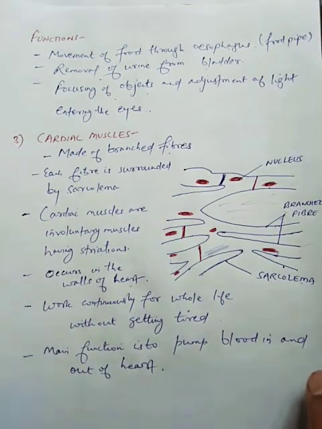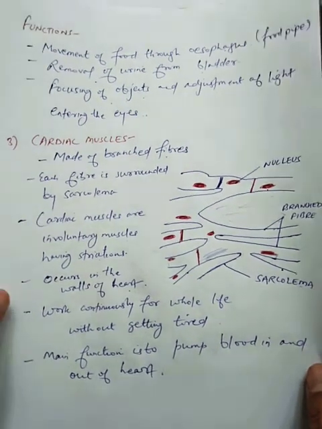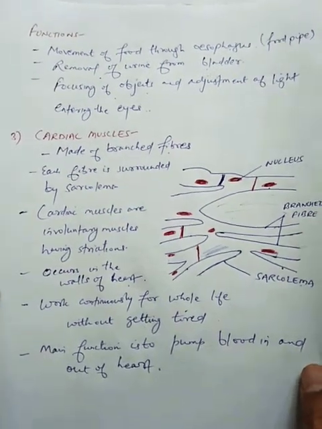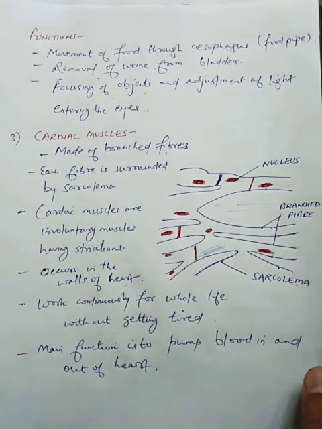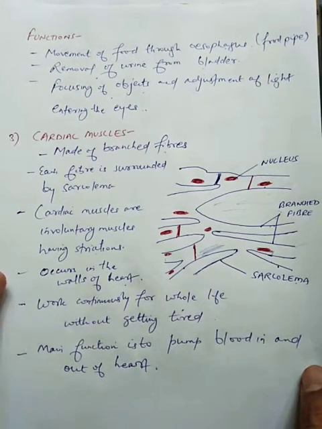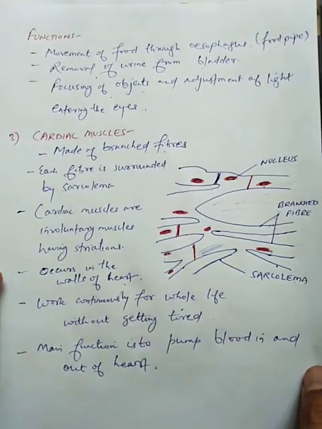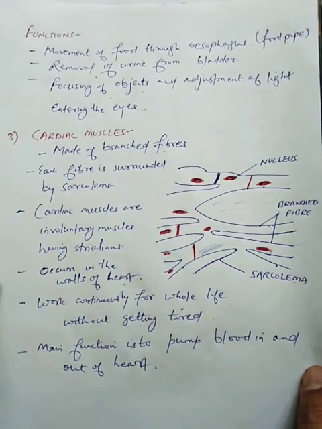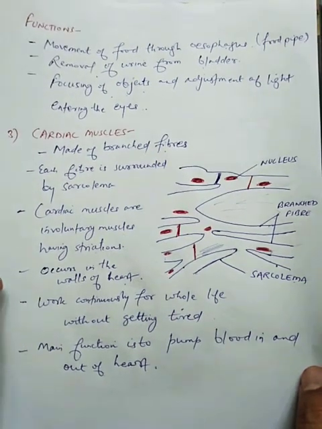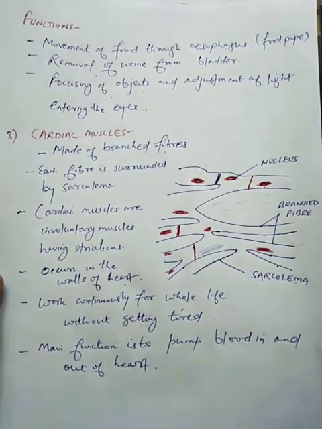So students, these are the three types of muscular tissue. Again I am repeating it. The first one is striated muscle, second is non-striated muscles, and the third one is cardiac muscles. Now next topic is nervous tissue. It is the fifth type of animal tissue, that is nervous tissue.